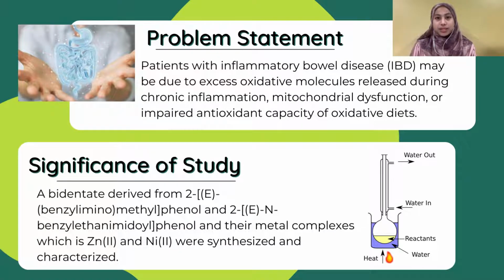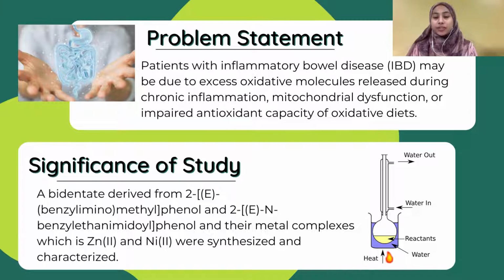For the problem statements, patients with inflammatory bowel disease, called IBD, may be affected due to genetic and environmental factors. In IBD patients, excess oxidative molecules are released during chronic inflammation, mitochondrial dysfunction, or impaired antioxidant capacity of oxidative diets. It shows signs of increased oxidative damage. The preclinical and clinical studies have shown that a variety of endogenous and extrinsic antioxidant molecules are effective in reducing intestinal oxidation.